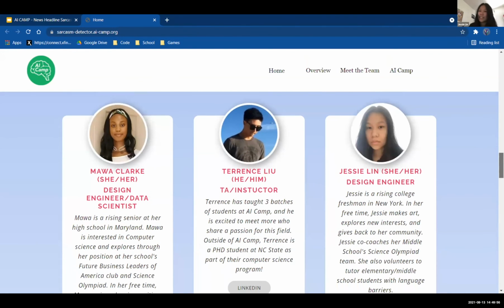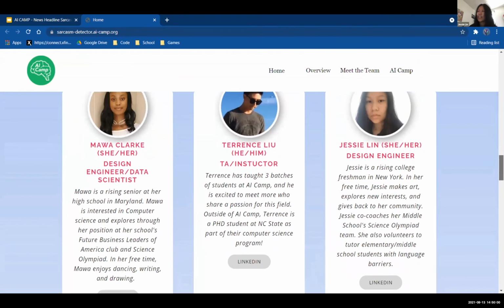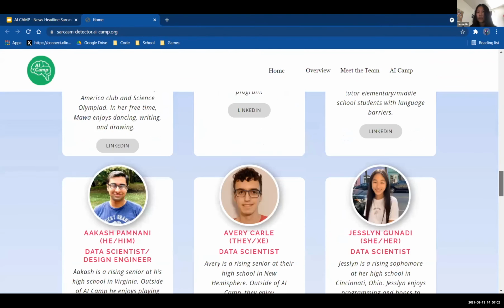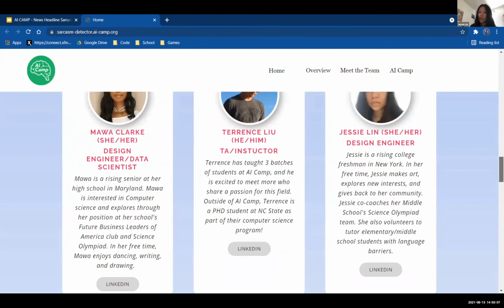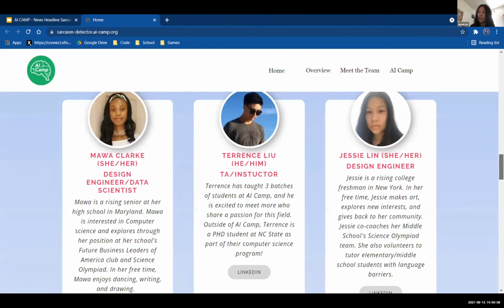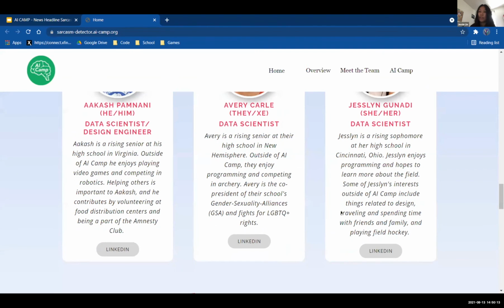So welcome again to Team Wellesley and welcome to our Meet the Team page. We are a group of 5 teenagers and a TA with the goal of creating an influential AI product. On this part of the page, you can meet each of our members as well as see how each of our members contributed to the product. If you would like to learn a little bit more about us, you can see where we're from, what we like to do in our free time, what's important to us, and our LinkedIn.